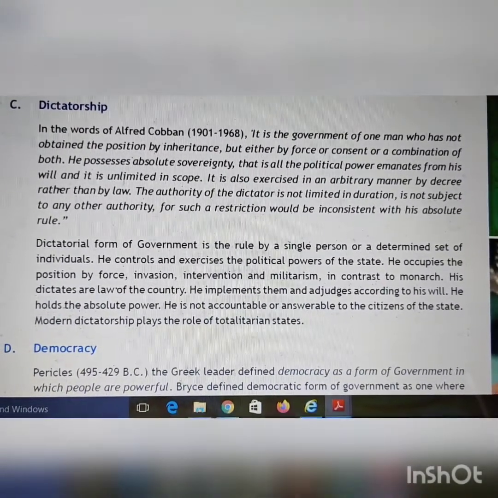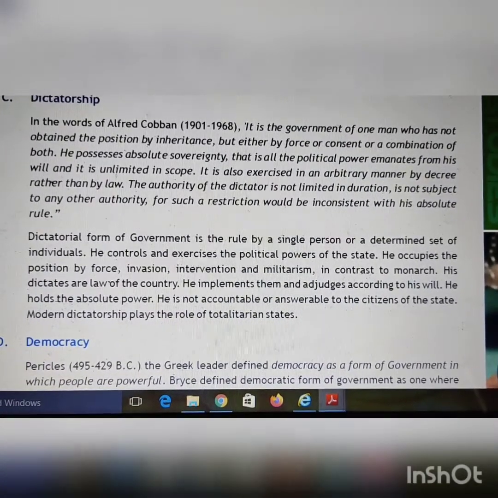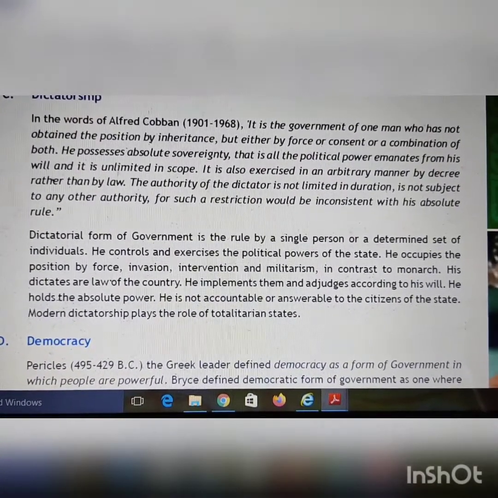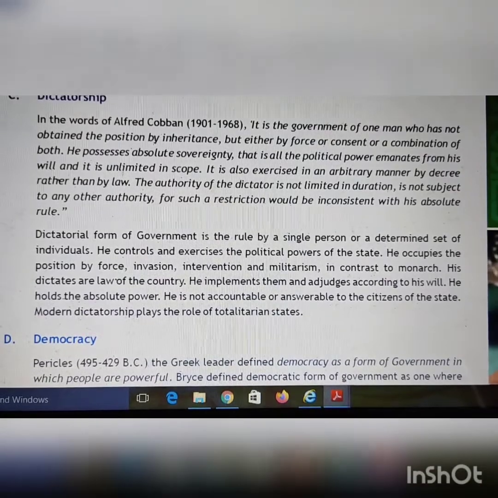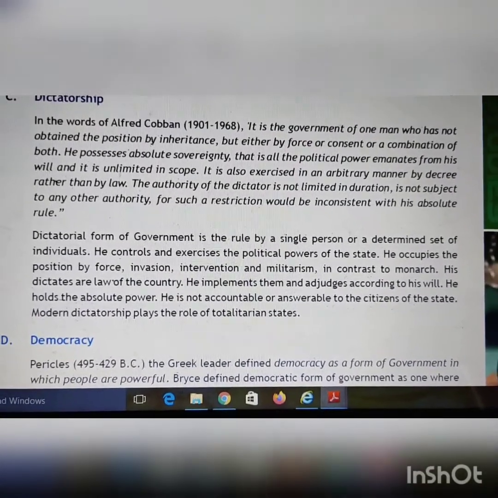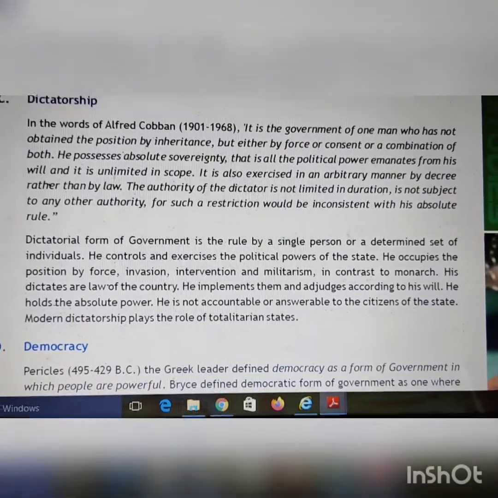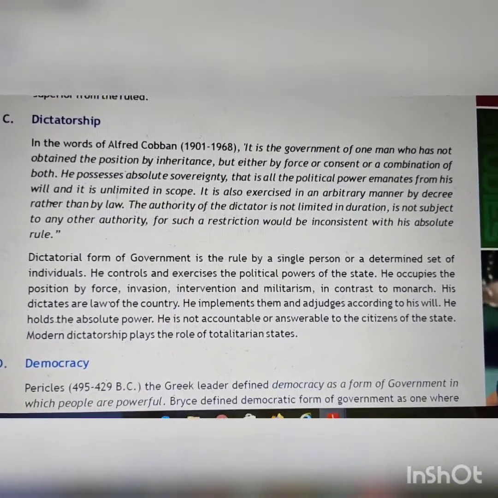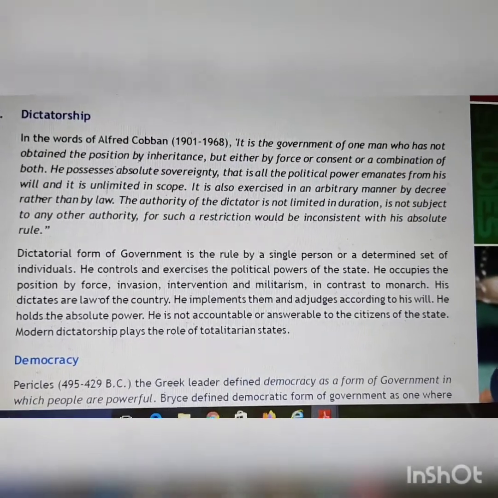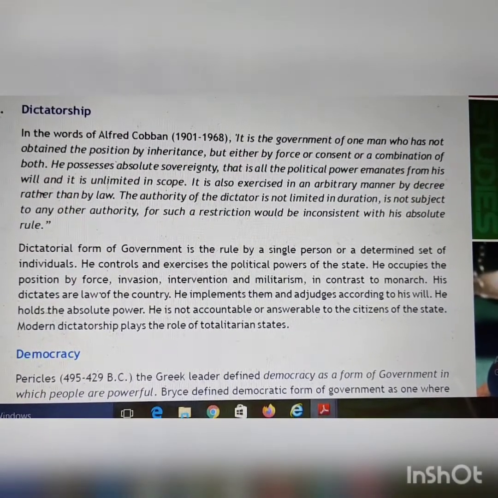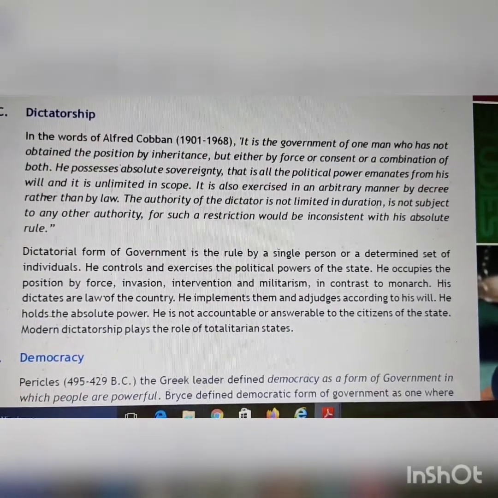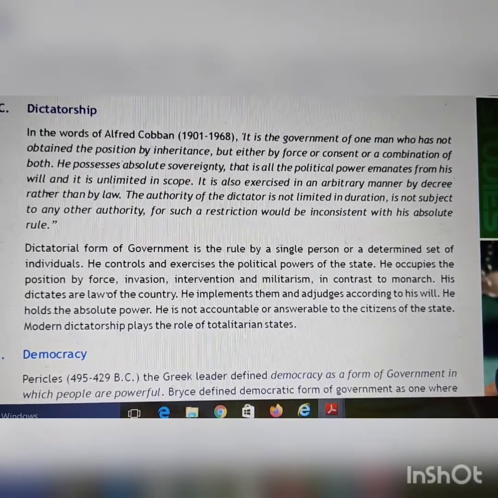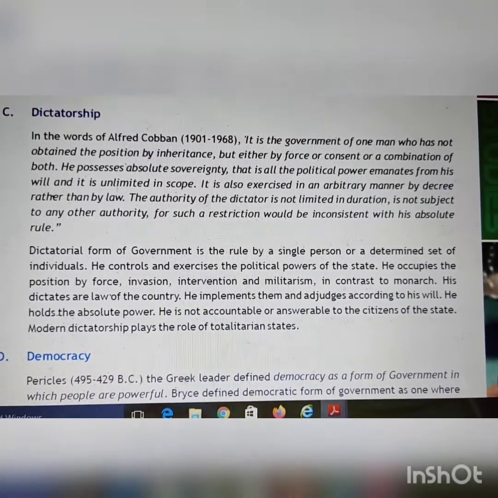No one can interfere, no one can intervene or restrict the power or the authority which he has under his control. The authority does not have a fixed tenure, meaning you cannot say to a dictator that your 5 years are over, now you go, leave the throne. This can't be said to the dictator, because if you say this or if you do this, then that would be a violation of the absolute rule or absolute power that he has.